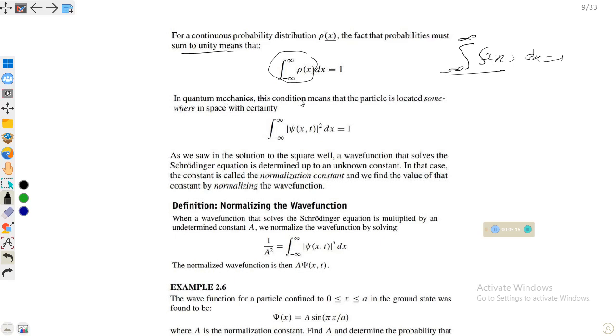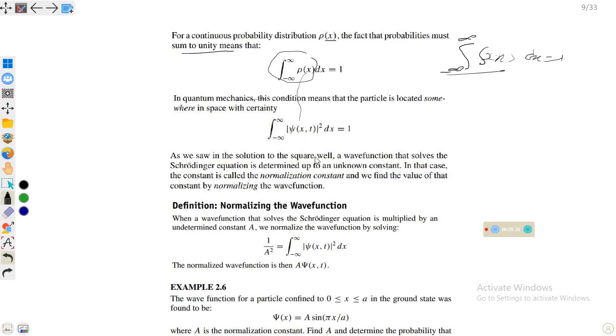In quantum mechanics, this condition means the particle is located somewhere in space. So in quantum mechanics we write the integral from minus infinity to infinity of psi modulus square dx equal to 1. As we saw in the solution to the square well, a wave function that solves the Schrodinger equation is determined up to an unknown constant.